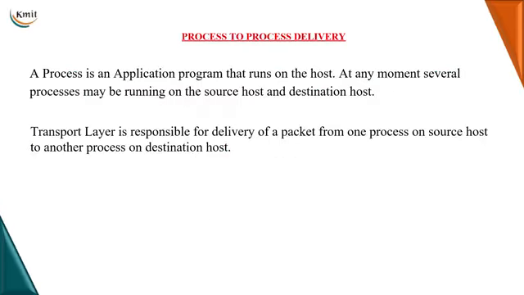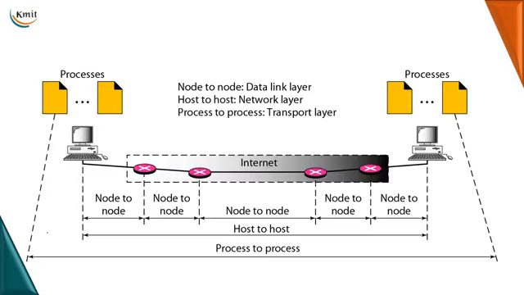What is process-to-process delivery? Before that, what is a process? A process is a program in execution or an application program that is running on a machine or a host. Now, if two processes on the source machine and the destination machine want to communicate, then the transport layer comes into the picture. The transport layer is responsible for delivery of a packet from one process on the source host to another process on the destination host. Look at this picture.